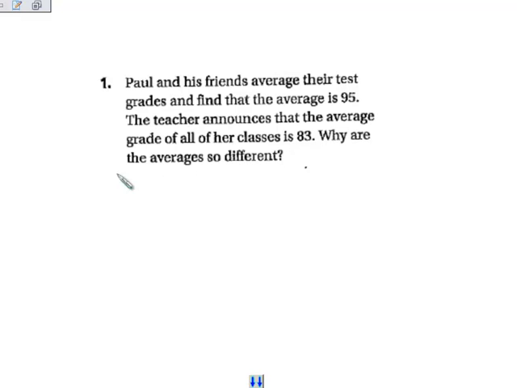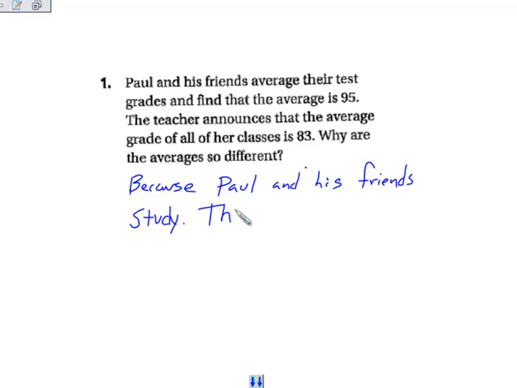So in this case, why are the averages so different? Could be because Paul and his friends studied. This is not a random sample. Remember, if it's not a random sample, more likely than not, it's not going to be the same average or close to the average that everybody else is going to get.